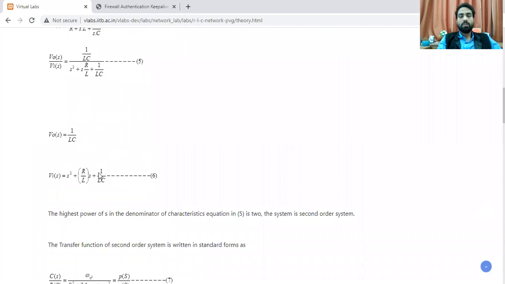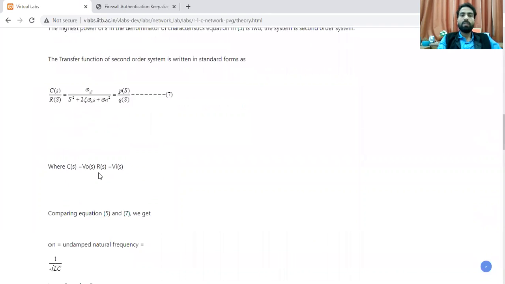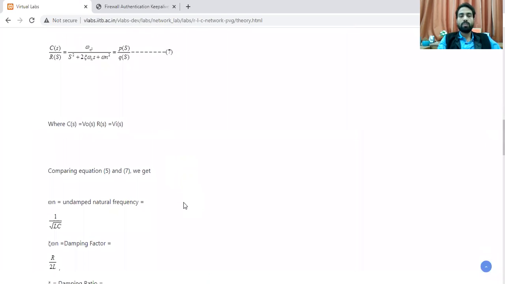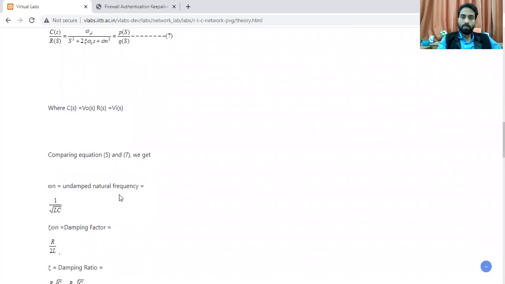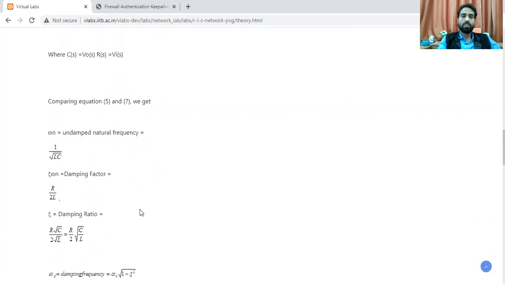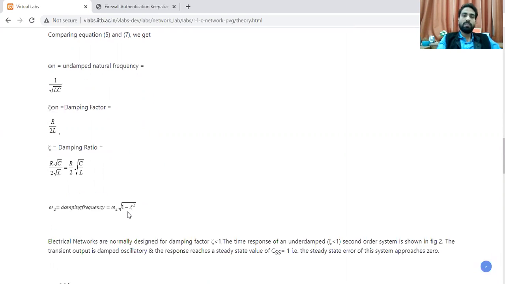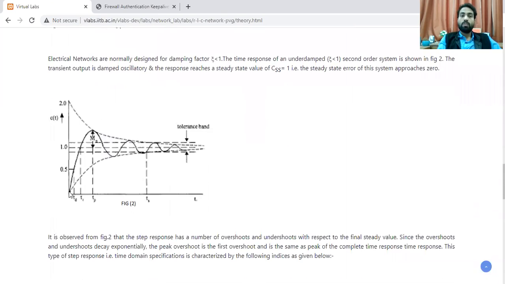So under this situation, if we go for, so we have a large number of options to find out this one. So here we can calculate through this process what will be the frequency of oscillations. We can calculate अगर कोई wave है तो वो damp कितना होगा. That exactly we are going to work with this one. So now if you see this particular diagram, this is the main important diagram we are going to work here.